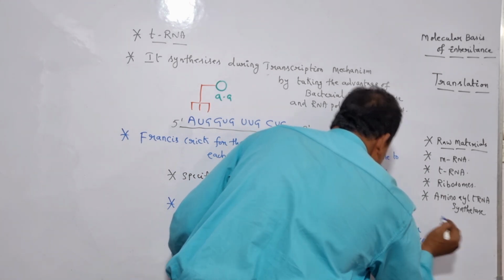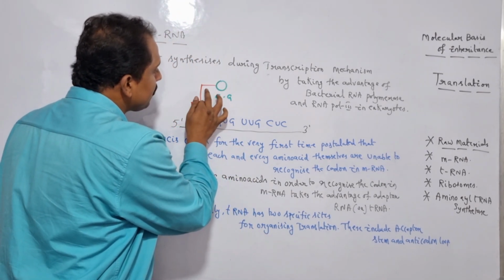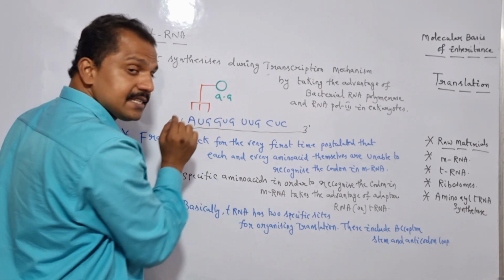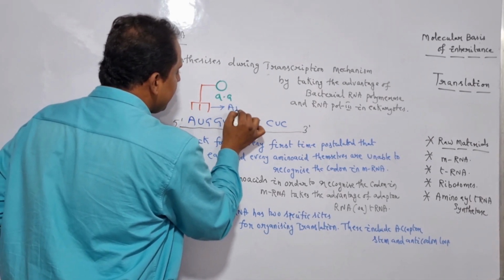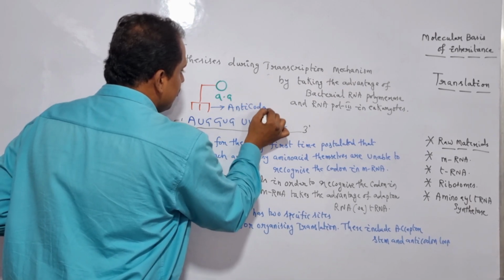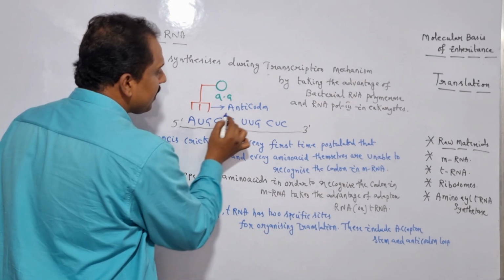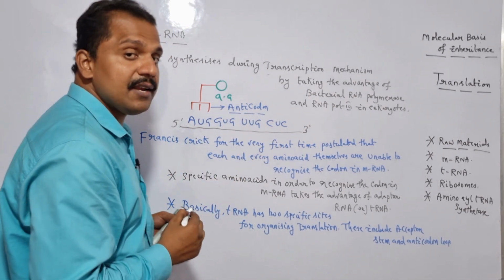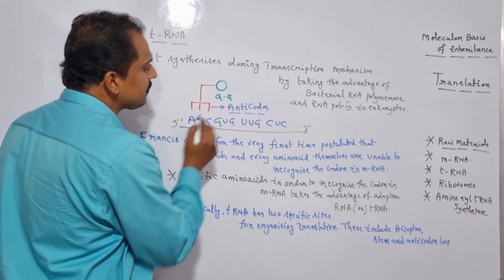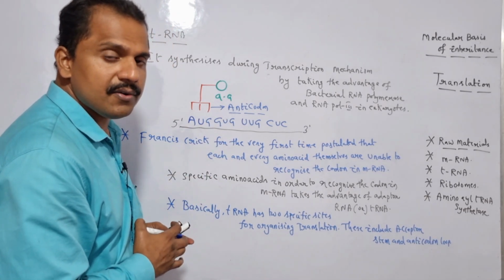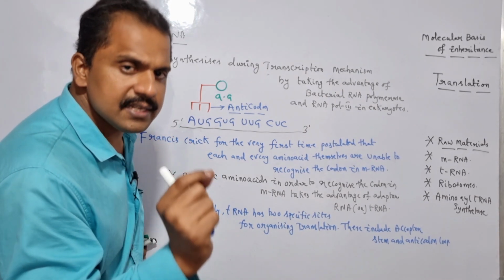Is it clear? So here each and every amino acid is capable to attach to one particular tRNA exactly at the acceptor stem. Then in the same way, the anticodon loop. So here it is nothing but what? Anticodon, right? Each and every tRNA is capable to recognize the codon in the mRNA by taking the advantage of a trinucleotide sequence, which is nothing but what? Anticodon. So both the acceptor stem and the anticodon loop play an important role in organizing the translation mechanism, both in prokaryotes and in eukaryotes.